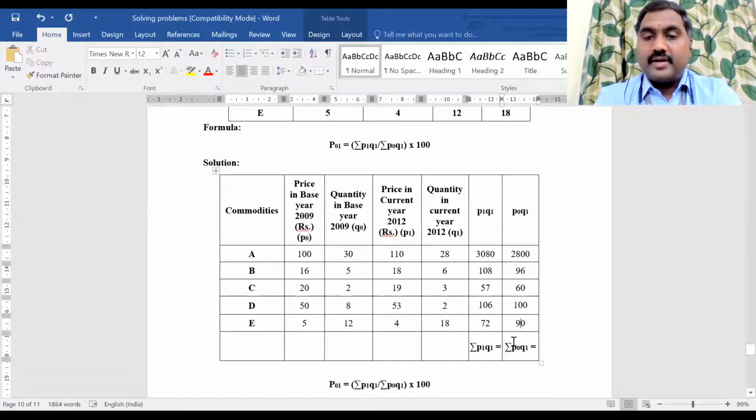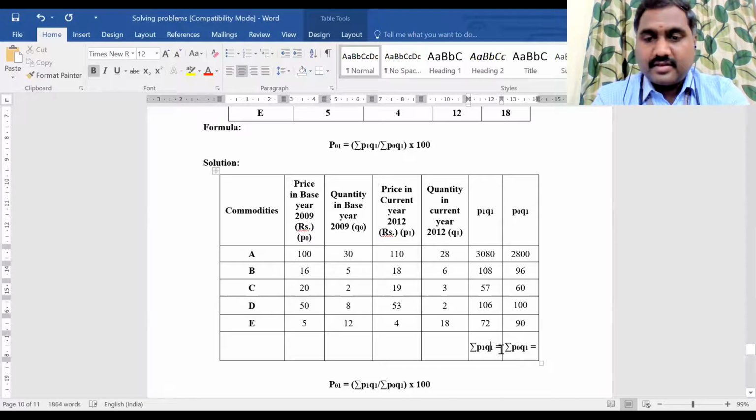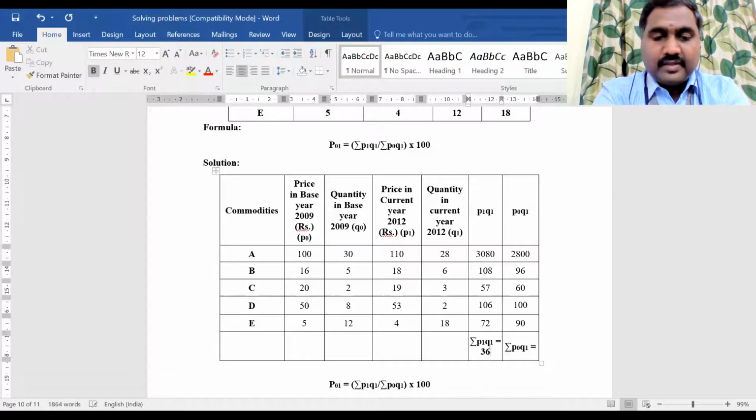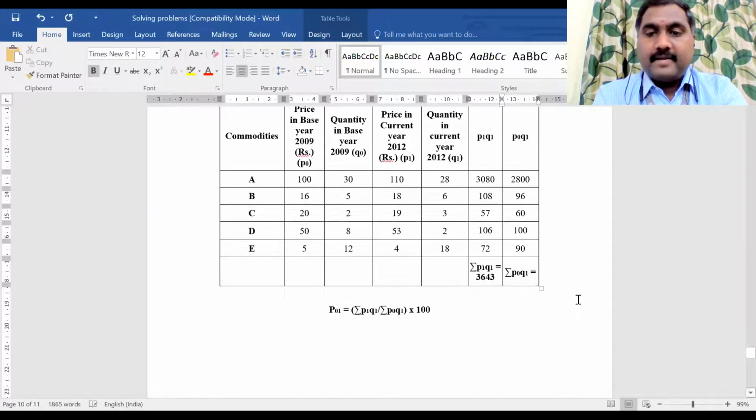Now tell me what is the summation P1 Q1 value? 3080 plus 108 plus 57 plus 106 plus 72. Yeah, make it fast because it's already time up. I will take some 2 to 3 minutes. It comes to 3,643. Okay. Now the next, summation P0 Q1, is 3146.